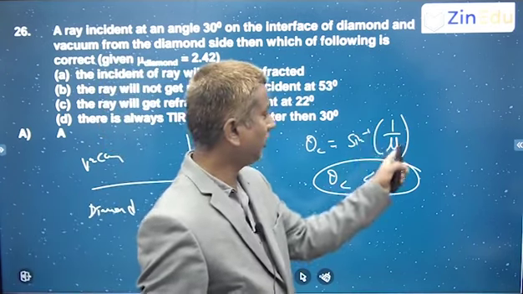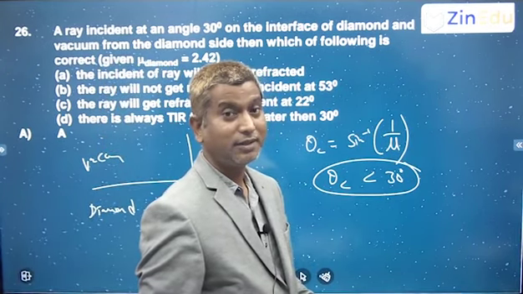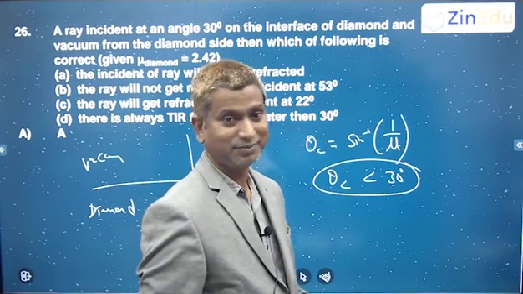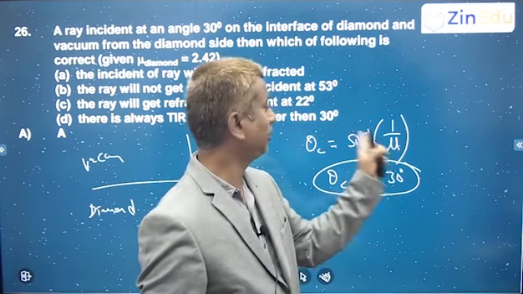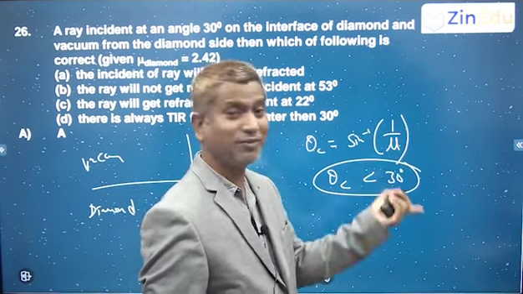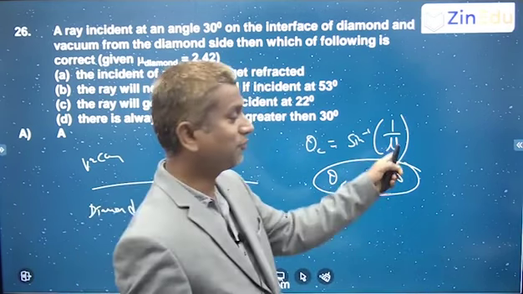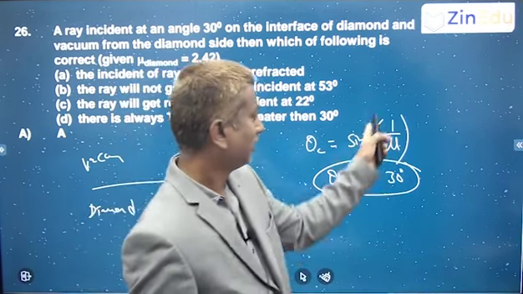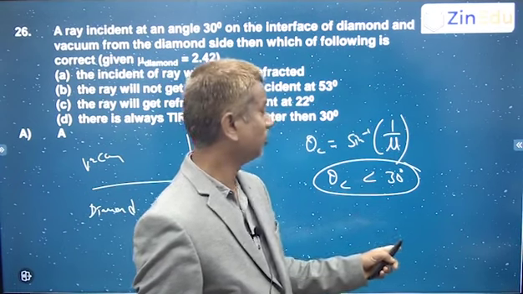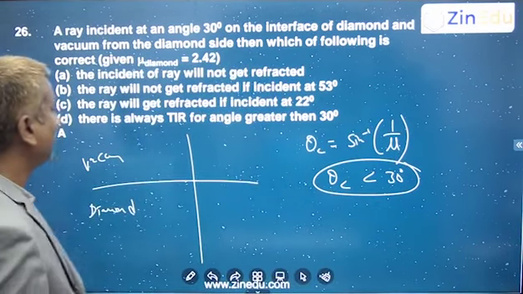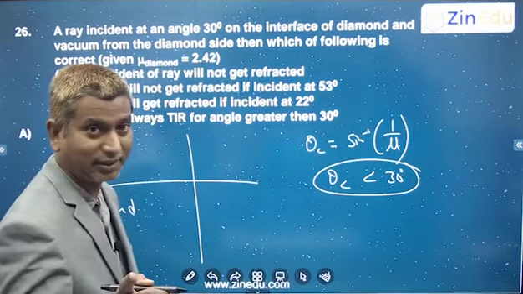Because this total value will be less than 1 by 2. If nu is equal to 2, then you will get 30 degrees. So total sine inverse 1 by 2 is 30 degrees. But 2.42 is definitely less than 1 by 2, so theta is also less than 30 degrees. Okay, so the critical angle is less than 30 degrees.